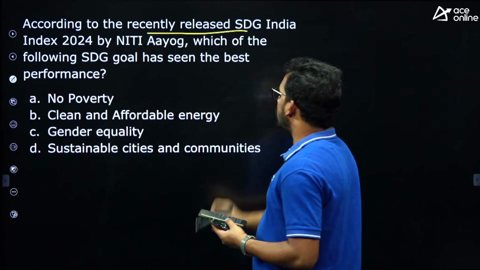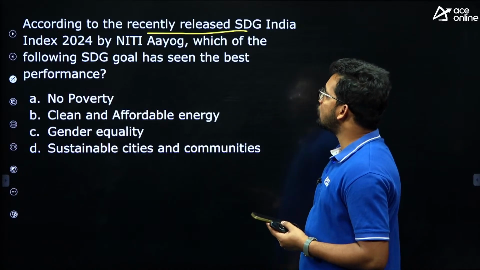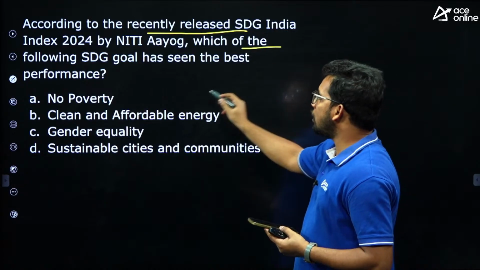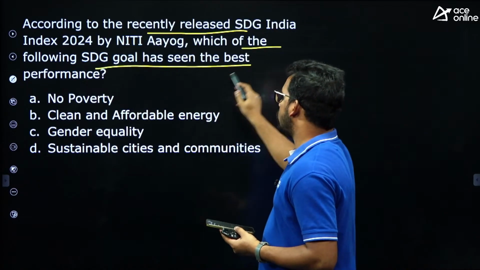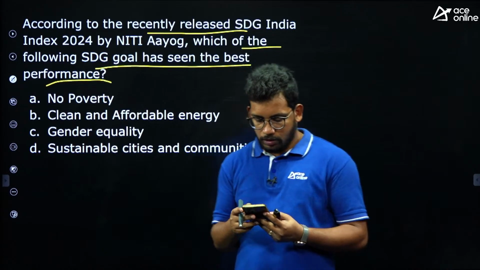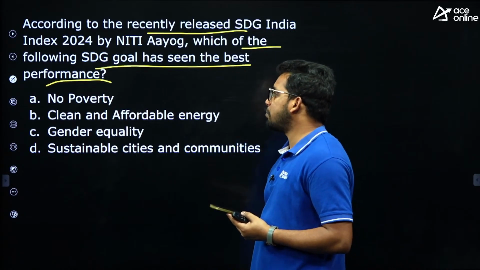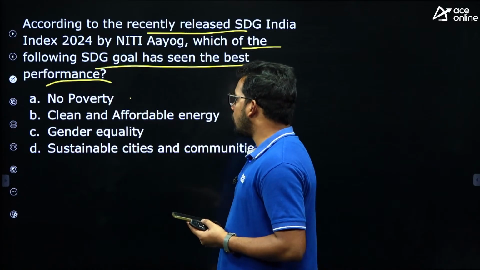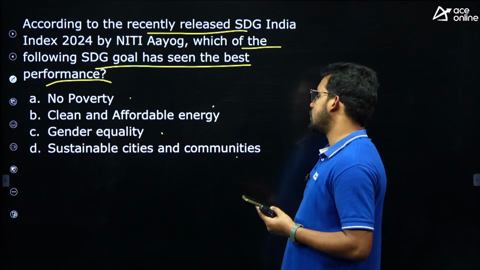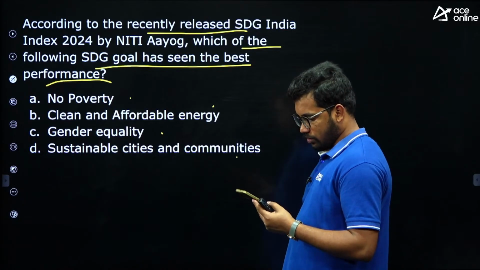According to the recently released Sustainable Development Goals Index 2024 by Niti Aayog, which of the following sustainable development goals has seen the best performance? No poverty, clean and affordable energy, gender equality, sustainable cities and communities.